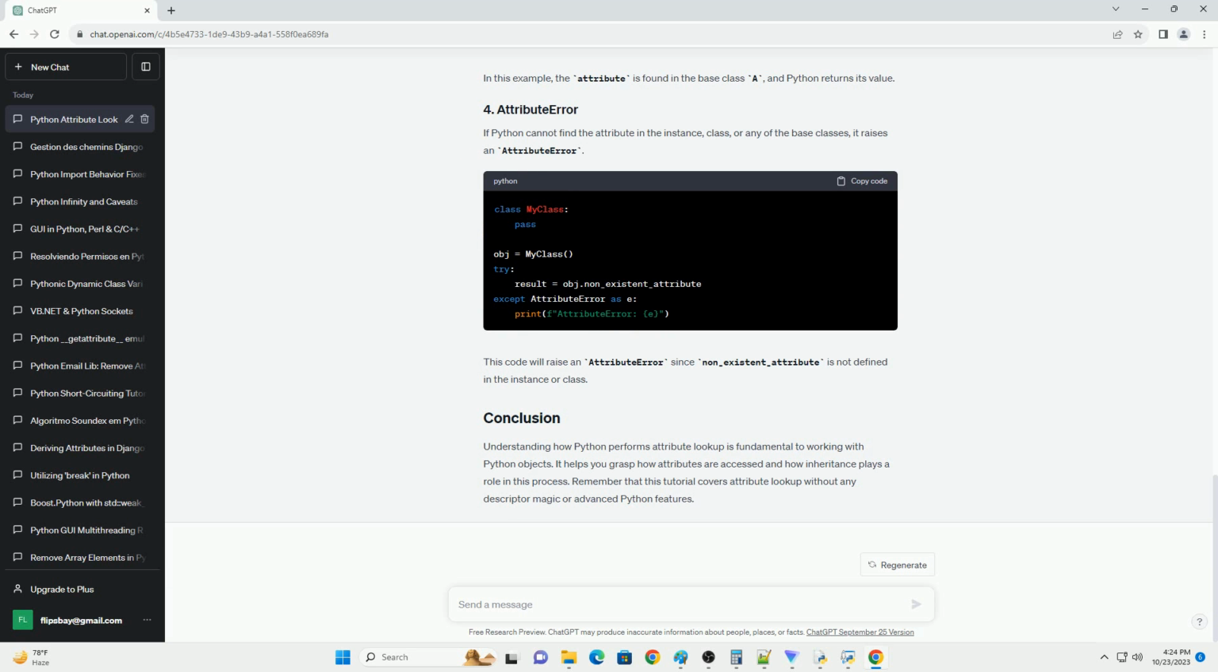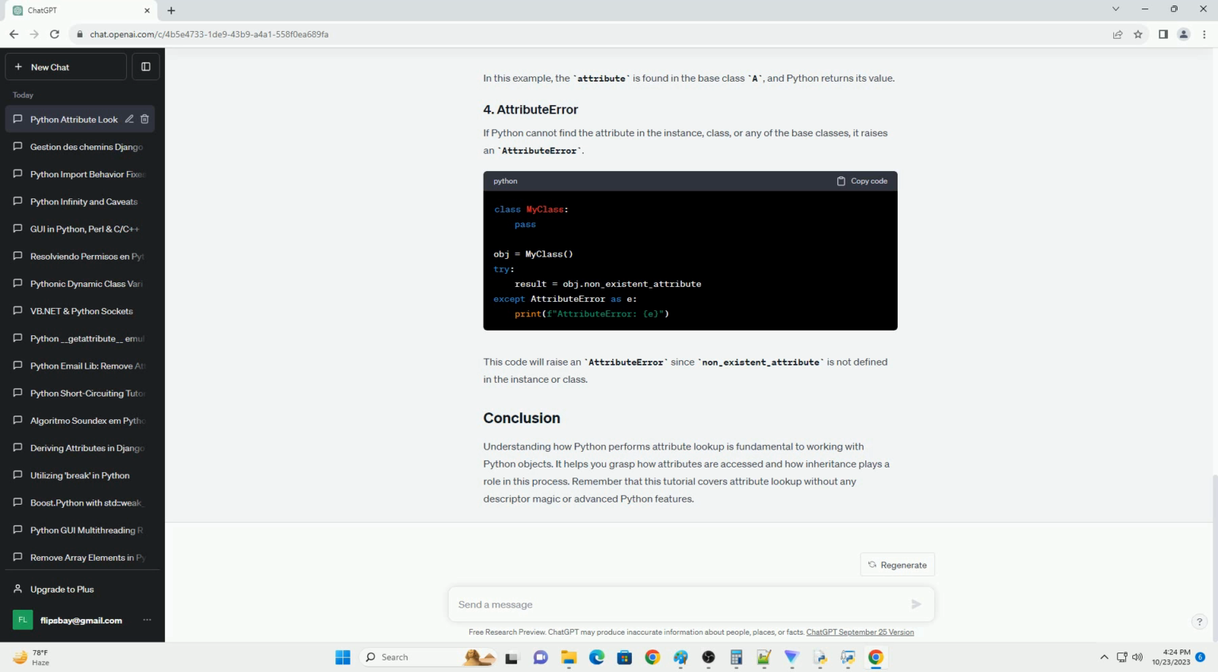If the attribute is not found within the instance, Python continues the search within the class of the object. If it finds the attribute in the class, it returns the value. Here's an example. In this case, the class_attribute is not found within the instance, but Python locates it within the MyClass class. Attribute lookup also considers inheritance.